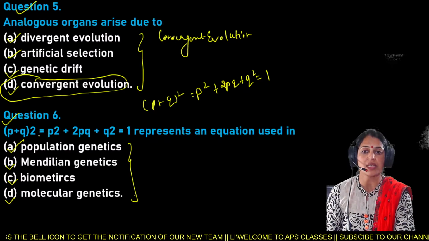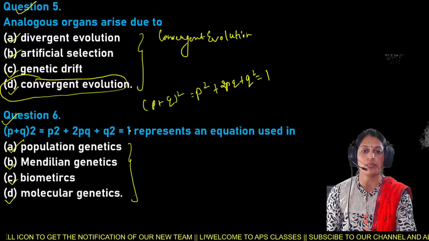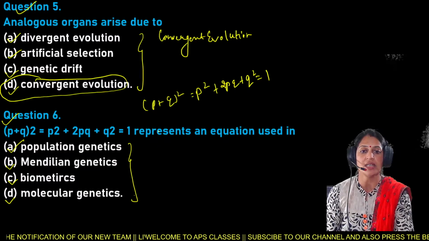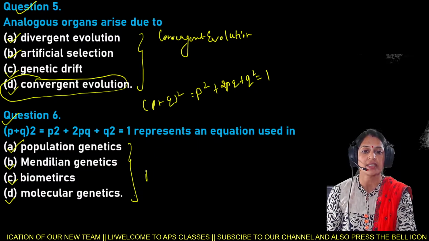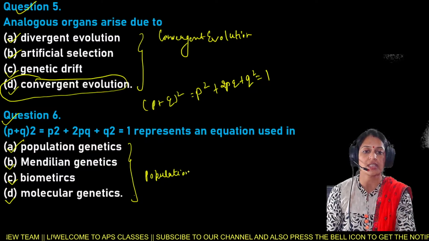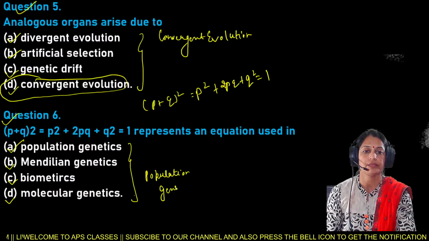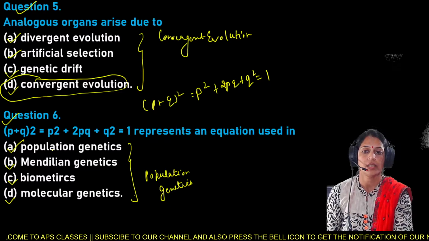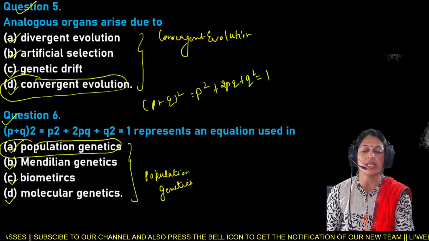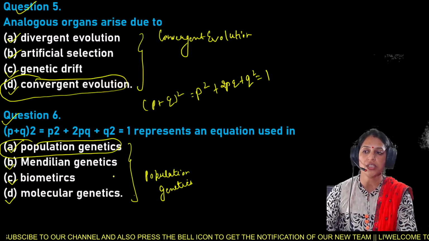So (p + q)² = p² + 2pq + q² = 1 represents the population genetics. So here option A is the right answer for the question number 6, that is population genetics.